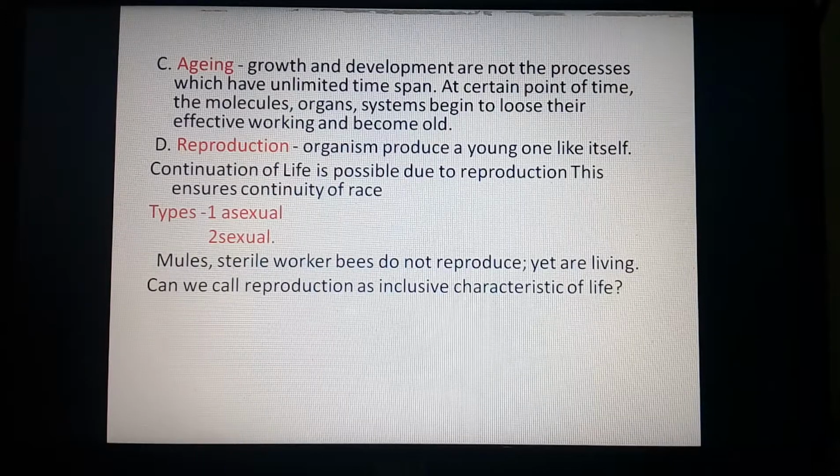So we can't say reproduction is an inclusive characteristic of life. This is not so. If the organism goes for reproduction, then only we can say it is living, and if it does not go for reproduction, it is non-living? No, not at all. Some living organisms may be sterile and they can't go for reproduction.